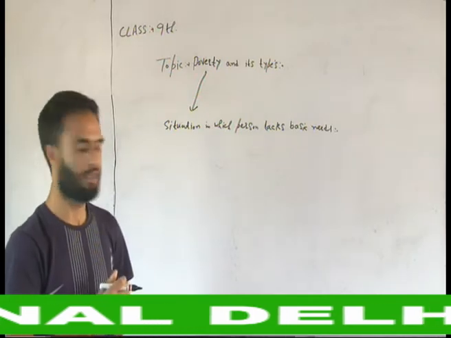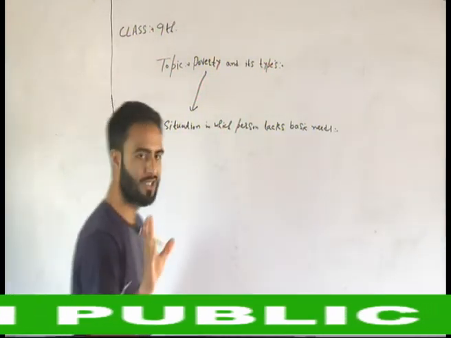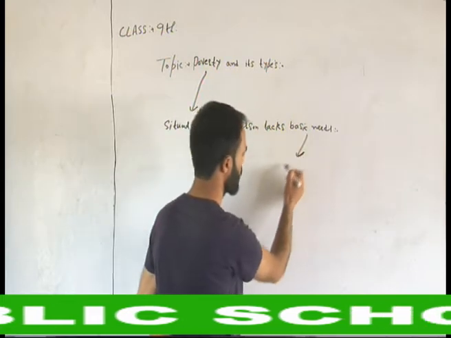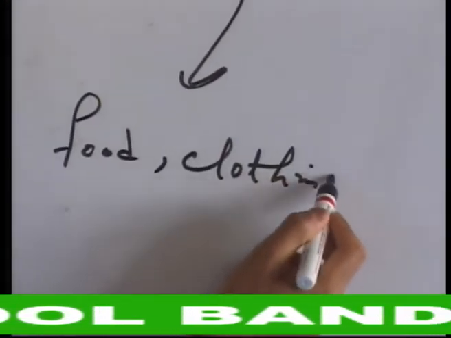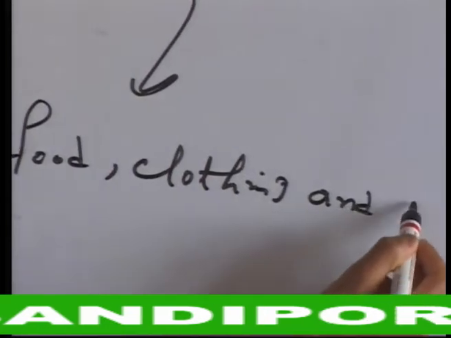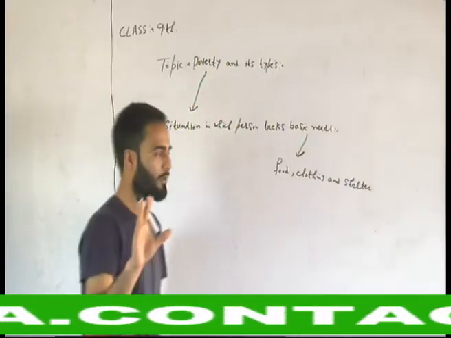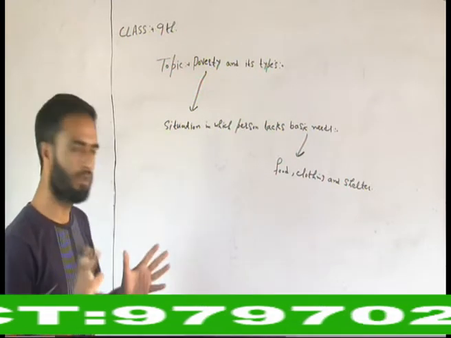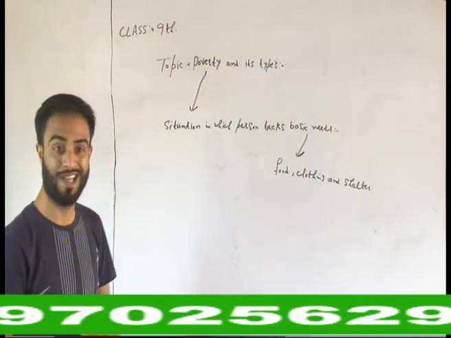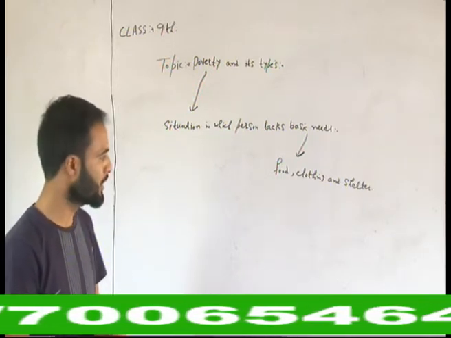What does it mean, basic needs? We can say poverty means when a person doesn't fulfill the basic needs. Basic needs are three: food, clothing and shelter. Remember this. If we have to give a proper definition to this word poverty, poverty means a situation in which a person lacks basic needs. Basic needs include food, clothing and shelter.